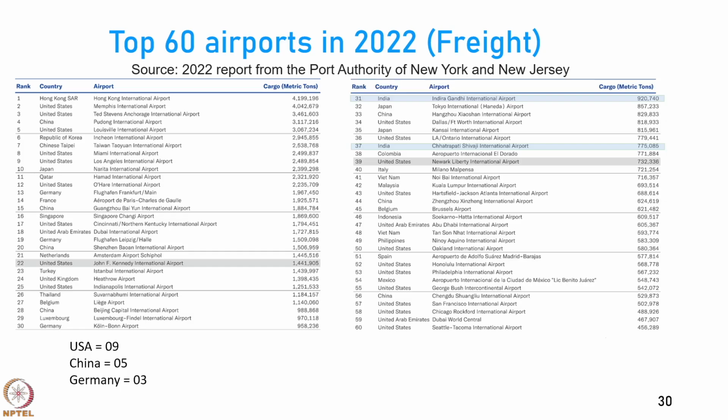Whereas, if you go to 31 to 60 rank, there you find there are 2 airports from India and UAE, 3 from China and 11 from the US. So, the US has 20 airports from the point of view of freight transportation in the top 60, China has 8 airports, okay? But China did not have many airports in the passenger category, but that number is slowly emerging.